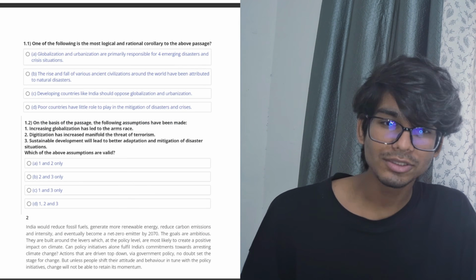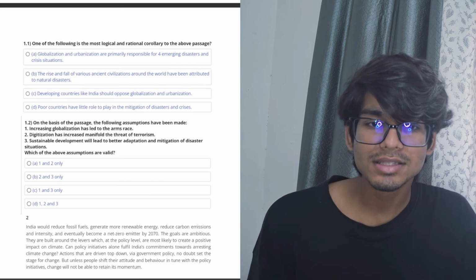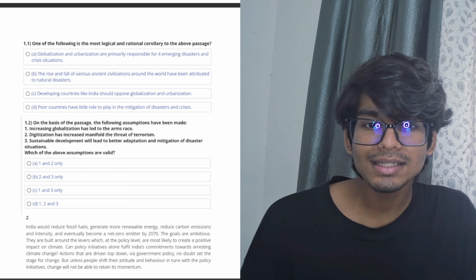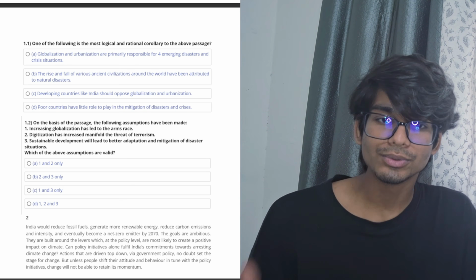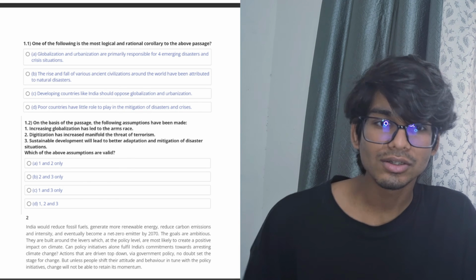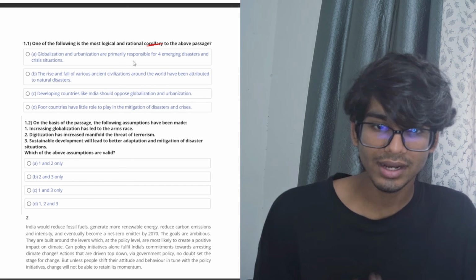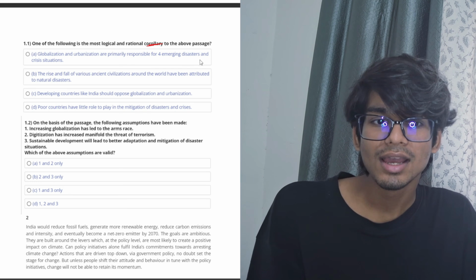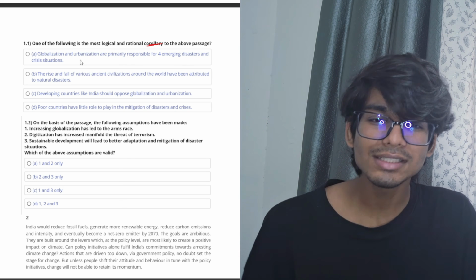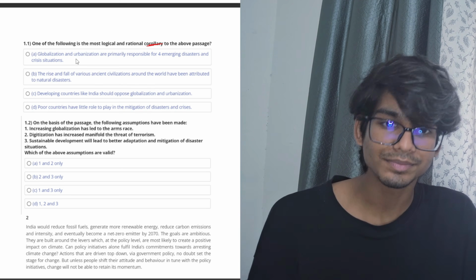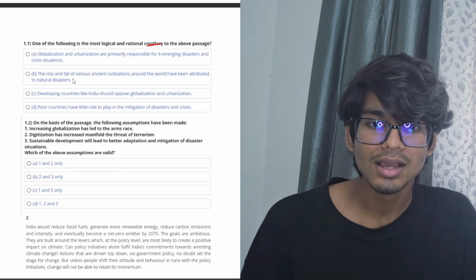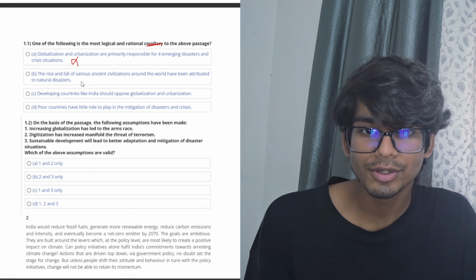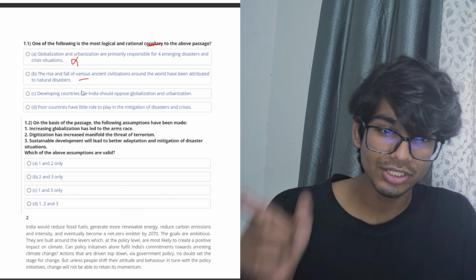Coming to the first question: which one of the following is the most logical and rational corollary to the above passage? Basically, this question is asking us to go for an inference. Corollary here means an inference. When we read the first option, globalization and urbanization are primarily responsible for emerging disasters and crisis situations, this could not be the answer because there are other causes also mentioned. The second option says the rise and fall of various ancient civilizations around the world have been attributed to natural disasters. This is something we actually read there.